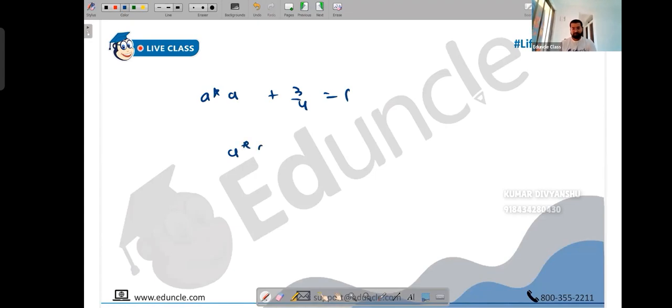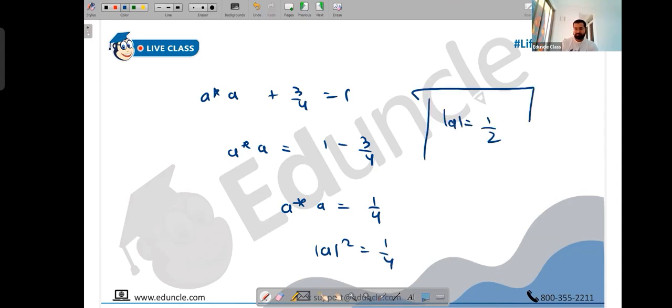This is 1. So a star into a is 1 minus 3 by 4, so this is 1 by 4. Sorry, a star into a is like mod a square. So mod a is half. And you can also say that a star into a is 1 by 4. Since it's a real value, you can say this is half into half. But I think you can just write a star into a is mod a square, which is 1 by 4. So mod a is nothing but half.